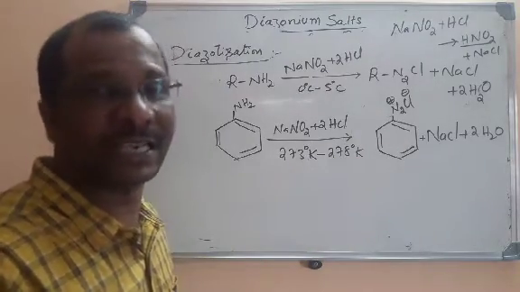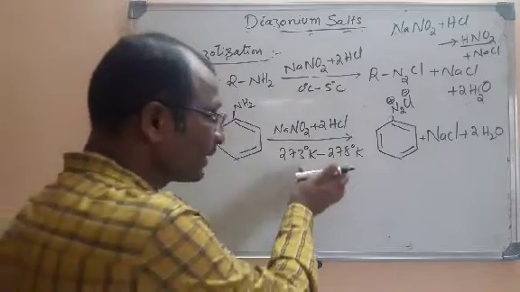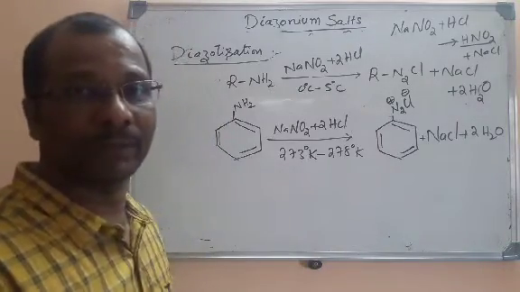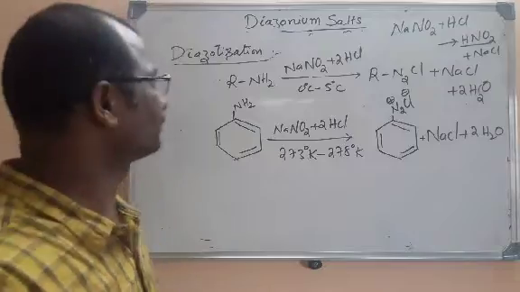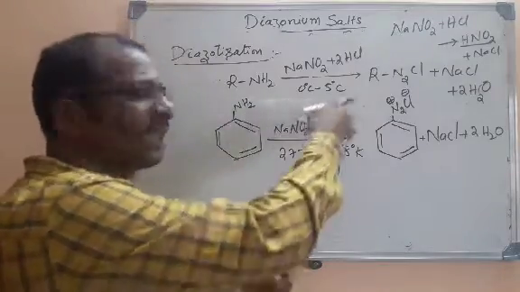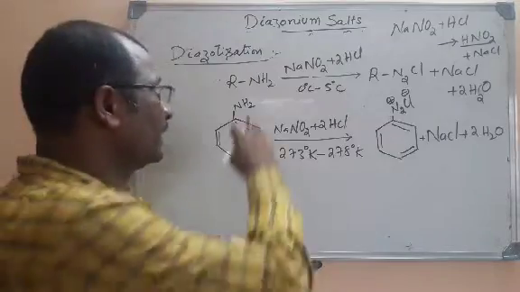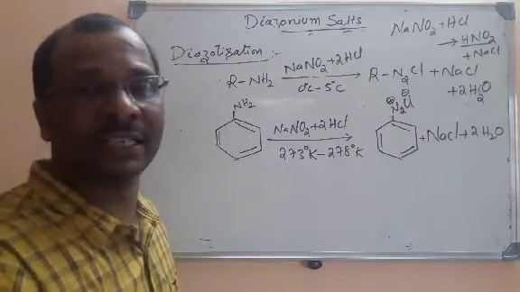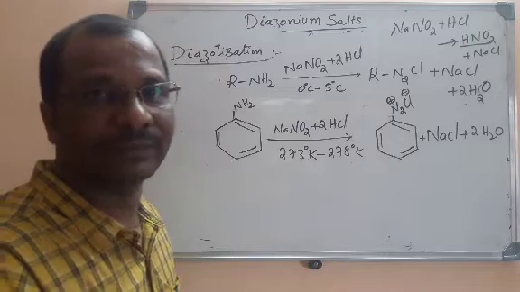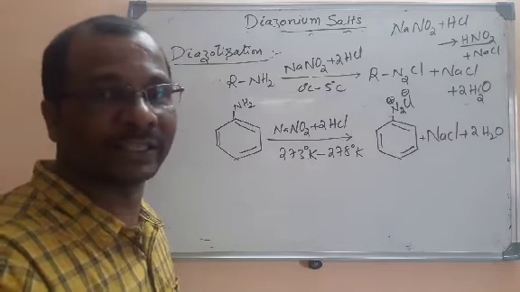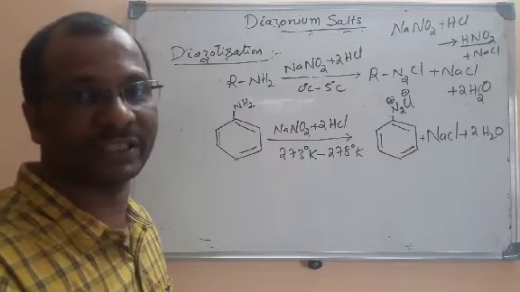This is called diazotization, and I told you that a particularly low temperature is required here. Initially we take aniline and dissolve it in HCl. We keep that solution in ice and maintain the temperature at 0 to 5 degrees centigrade. Ice means that is at 0 degrees centigrade.